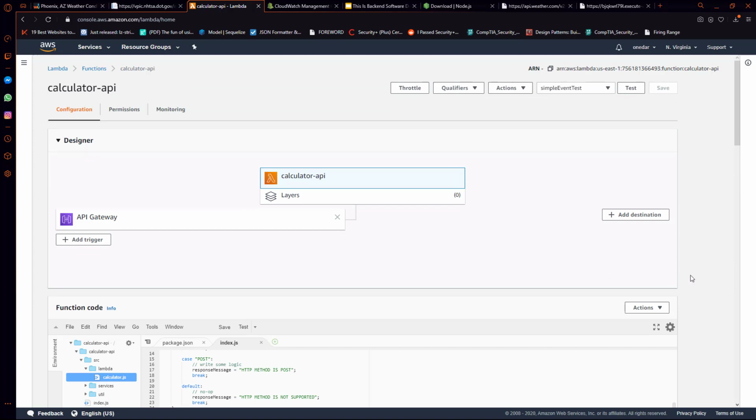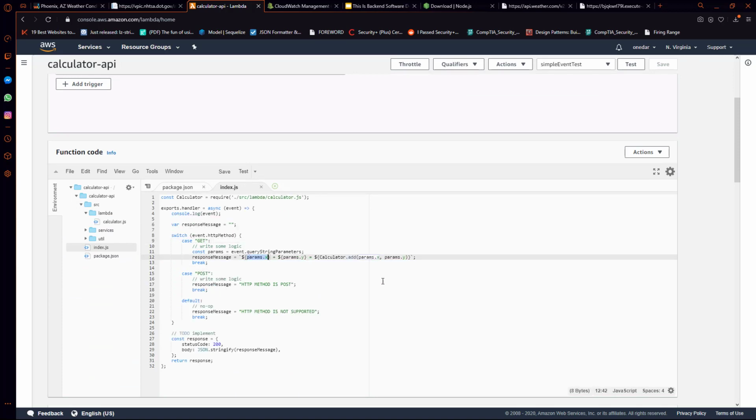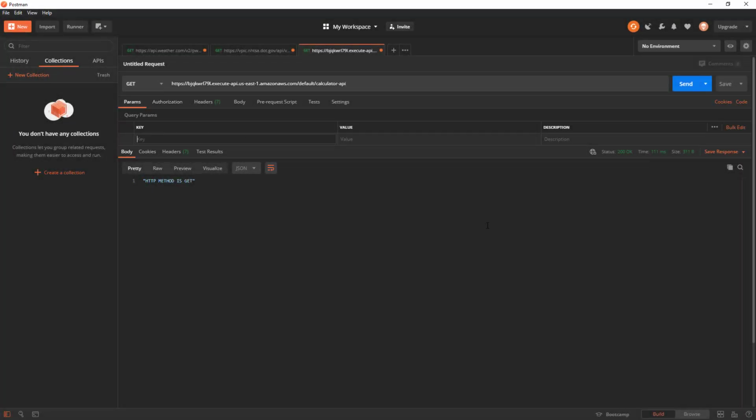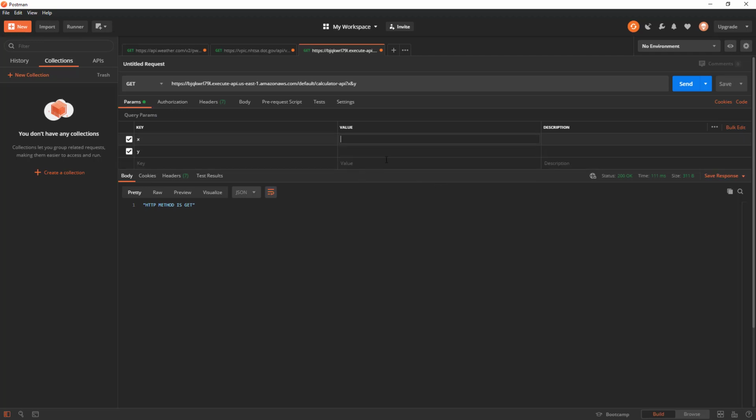Let's go back to Postman and see if we can drop these parameters in, params.x and params.y, and actually get the correct response back. So from Postman, what I can do is add my parameters inside of these fields. I can say x and y, where x is going to be, let's say, equal to 1, and y will be equal to 1. Let's send that up. And so this is kind of funny. It looks like what we did was some string operations. So all we did was append the strings. And the reason that probably happened was because these values were read as strings in Node.js. So let's see if we can actually fix that up.